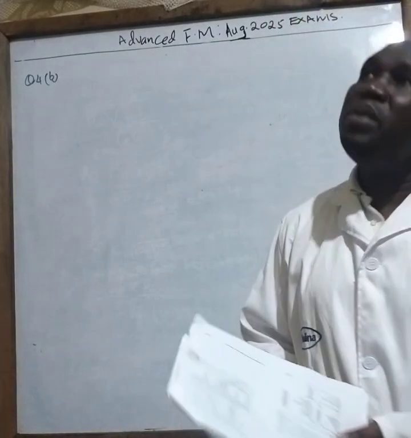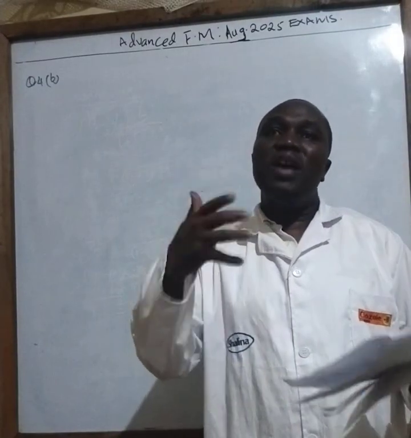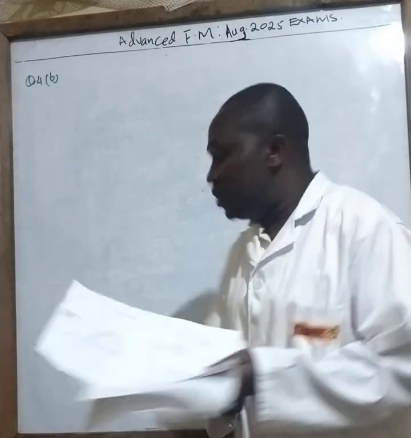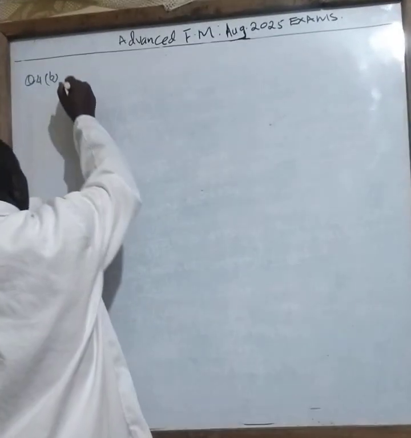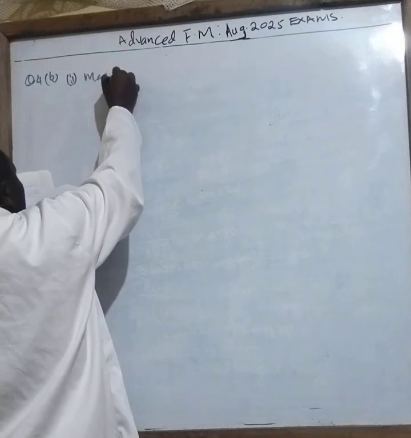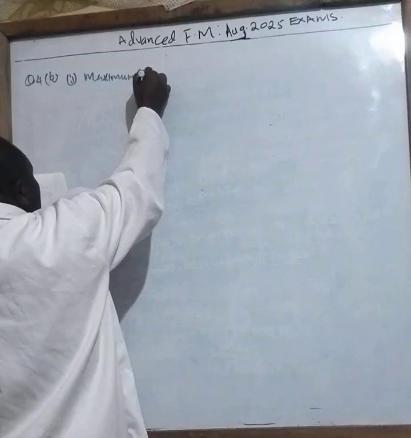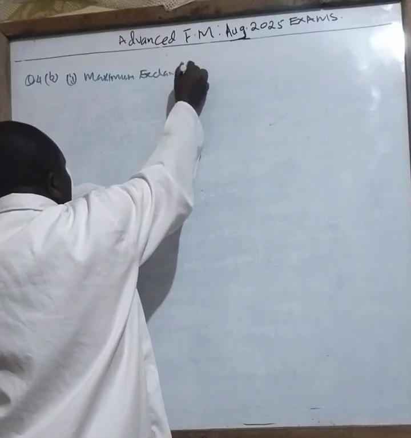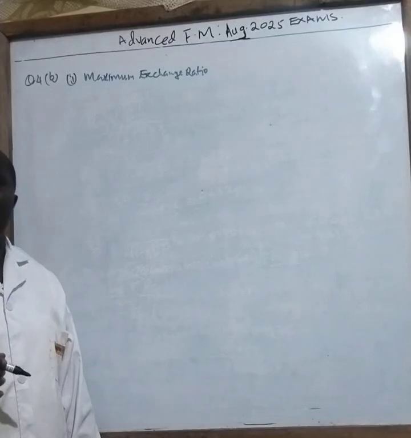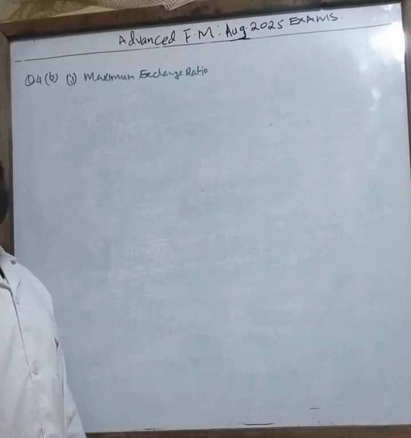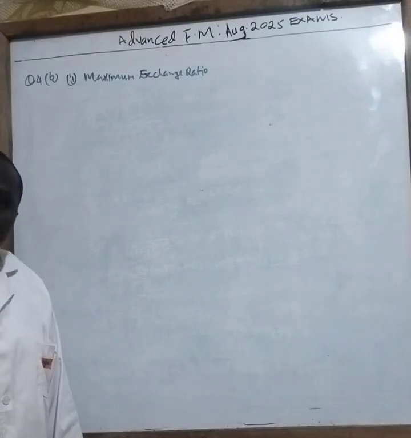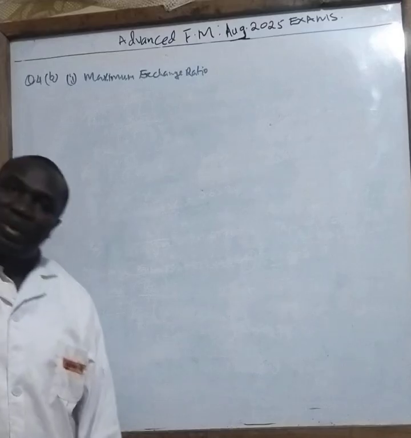So in simple terms, they are asking you, give us the exchange ratio using the EPS of the two companies.